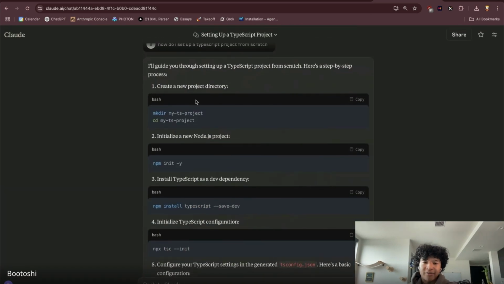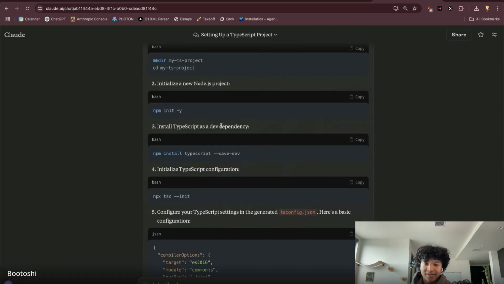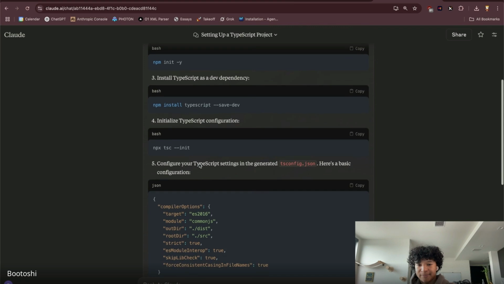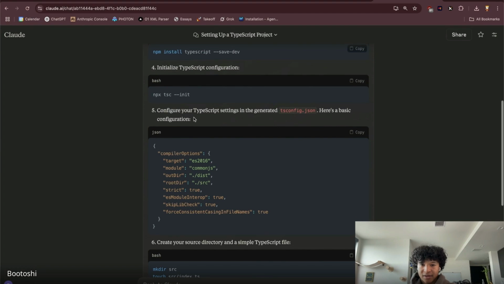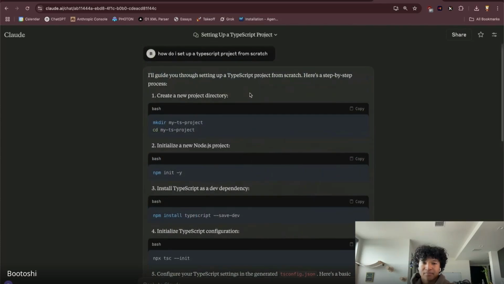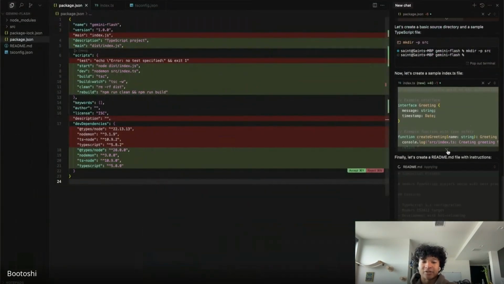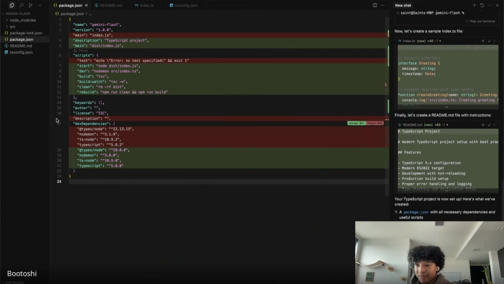It's telling you to make a new project directory, then initialize a new Node.js project, then install the TypeScript things and initialize the TypeScript configuration. This is the part that Claude and Cursor tried doing manually for us. Configure TypeScript settings, here's a basic configuration. Open your source and make a simple TypeScript file. So the Claude web interface is just telling us step by step, and the Cursor agent is just making it for us directly, which is very convenient.